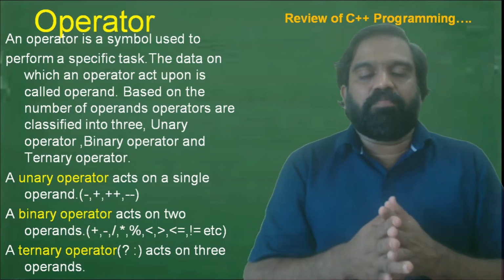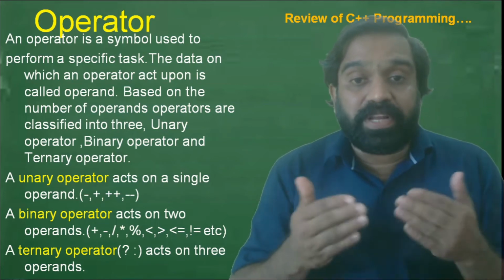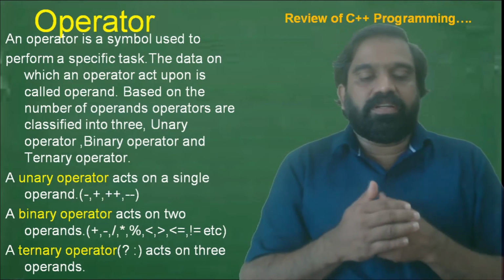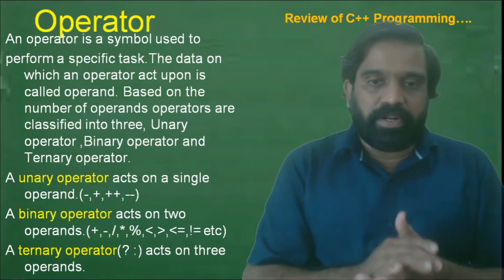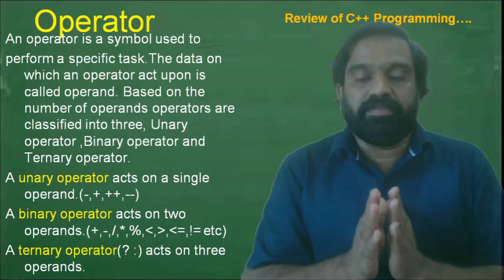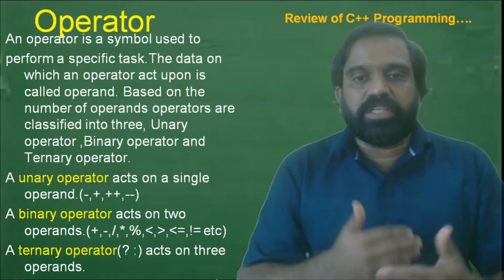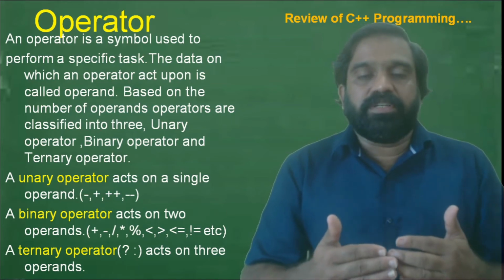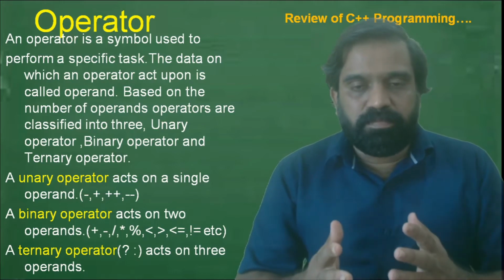Another is the ternary operator. The ternary operator operates upon 3 operands. The vivid example of a ternary operator is the conditional operator. We will discuss the conditional operator later with the help of a few C++ programs.